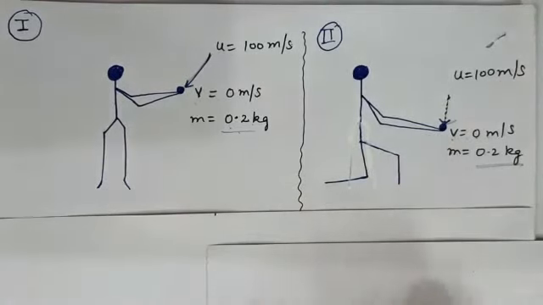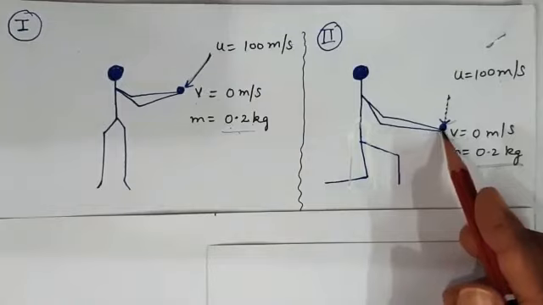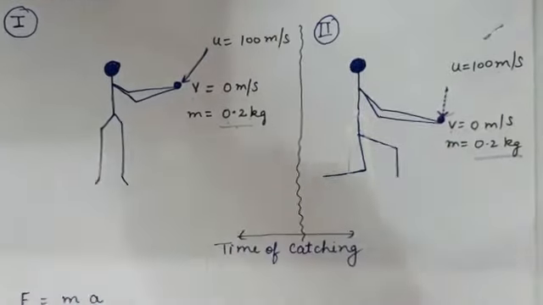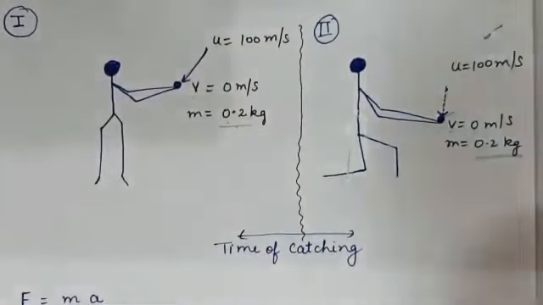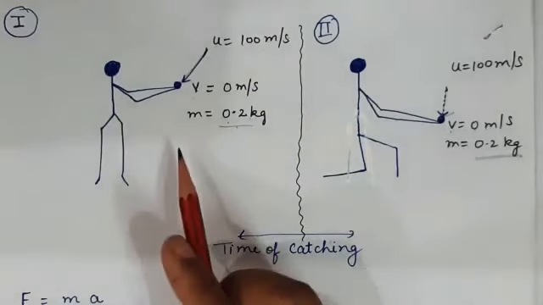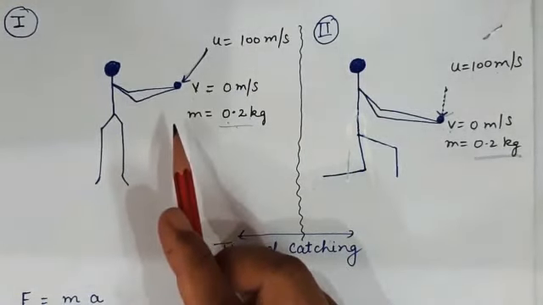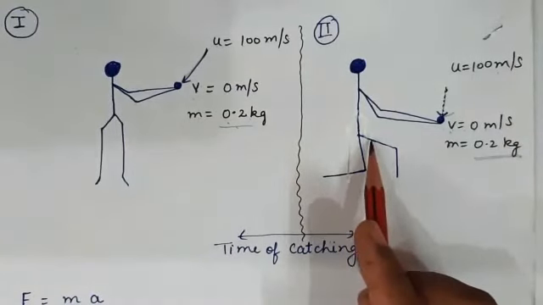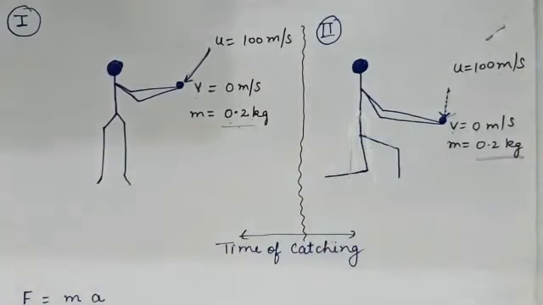Now what is the reason why this fielder is pulling his hand backward? Why? You might have noticed that the difference in these two is only the time of catching. In the first case, the time is very less. But in the second case, the fielder is taking some time to catch the ball.